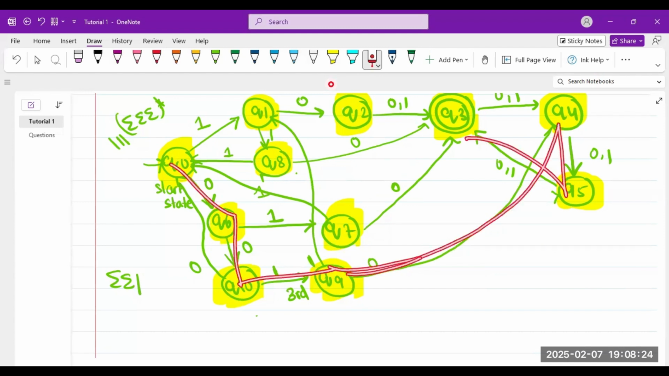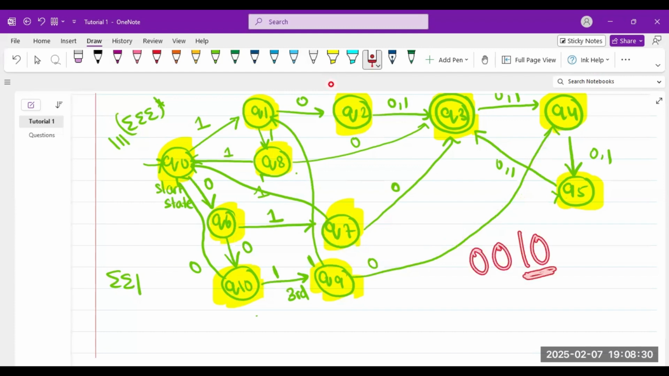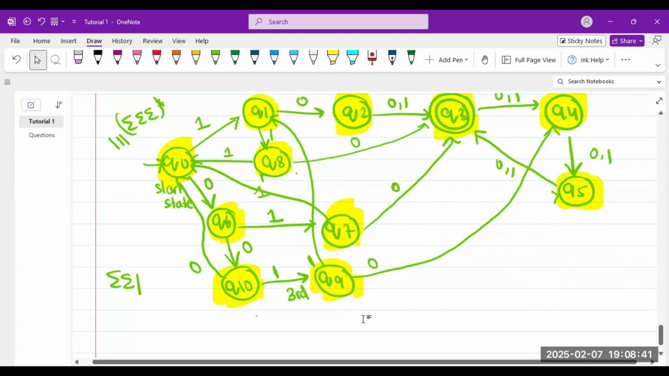Why I did this very big line was to show that अगर 1 0 आया fourth position पर, this is the fourth. So उसके बाद जो कुछ भी आ जाए, this is sigma sigma. तो I moved it here because Q4 Q5 does sigma sigma.